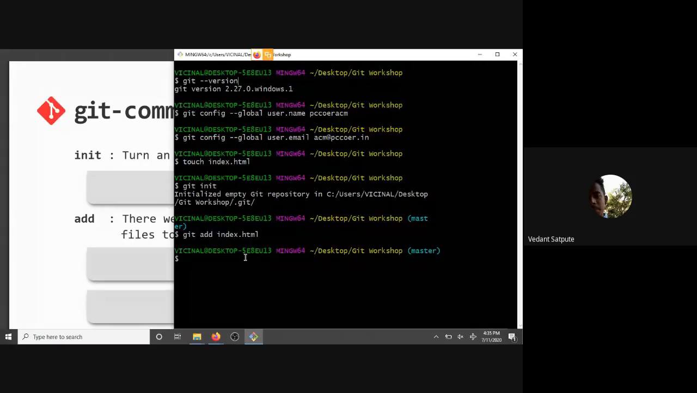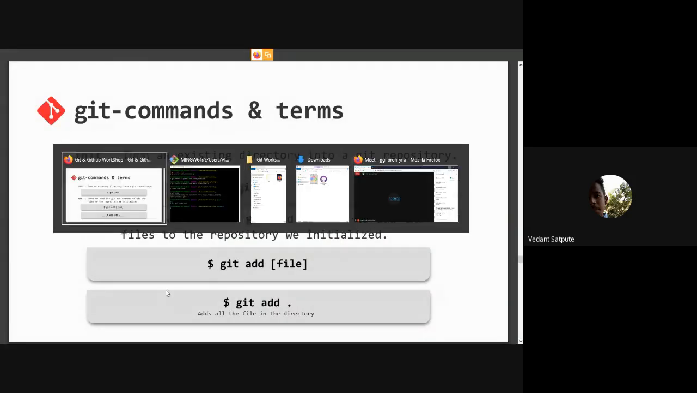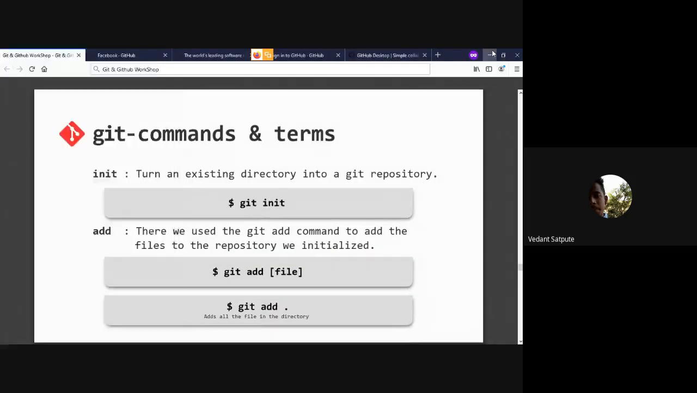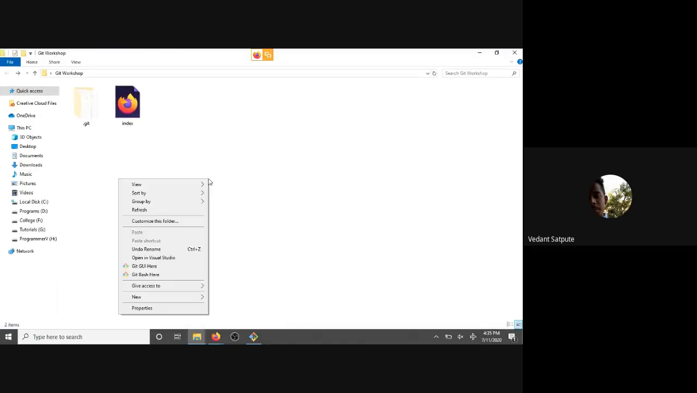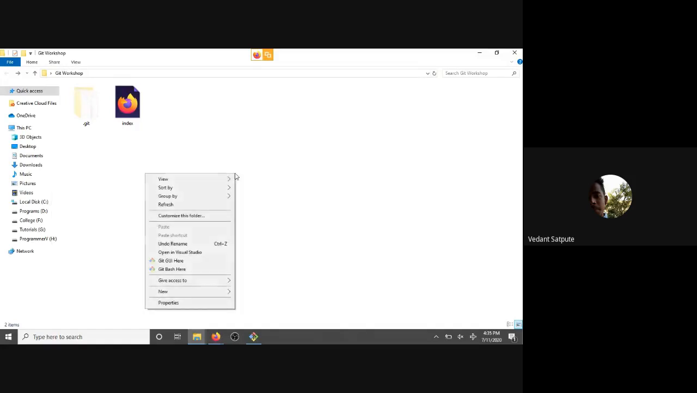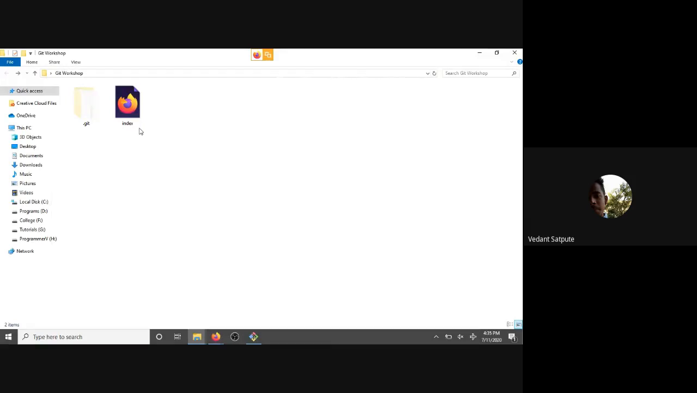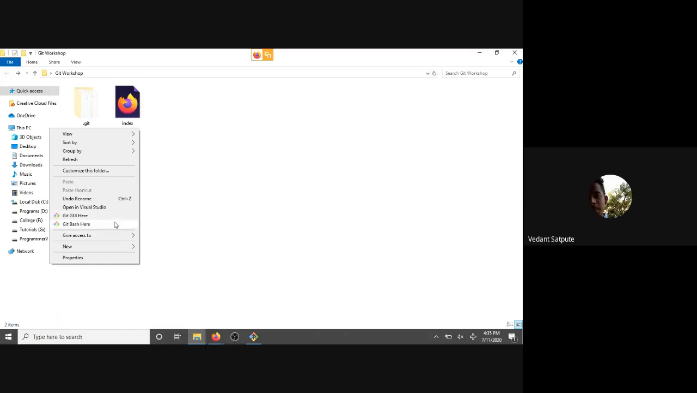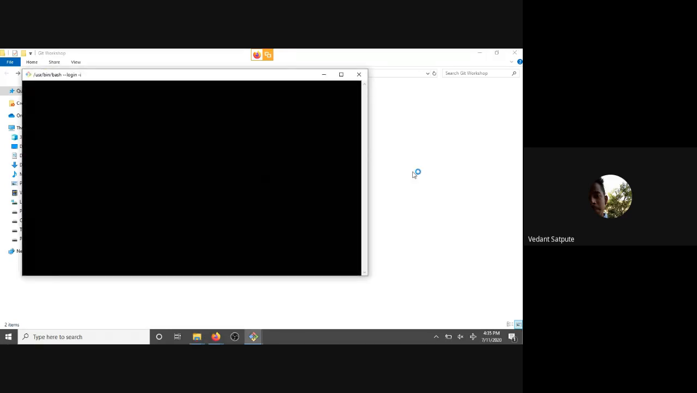Someone said no repository was created in their folder. What you have to do is right click on the folder where you want a git repository, and click Git Bash here. That opens a terminal for this folder and not any other folder. So that's why maybe you are facing that issue.